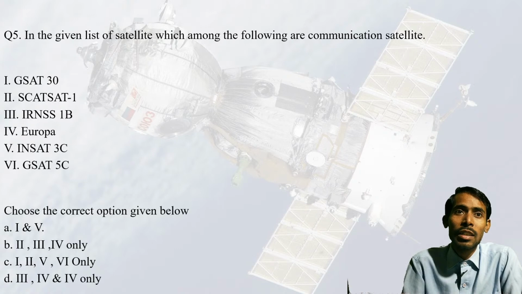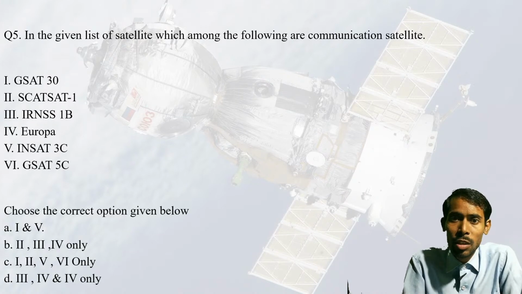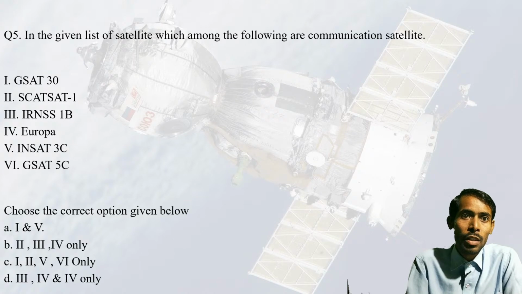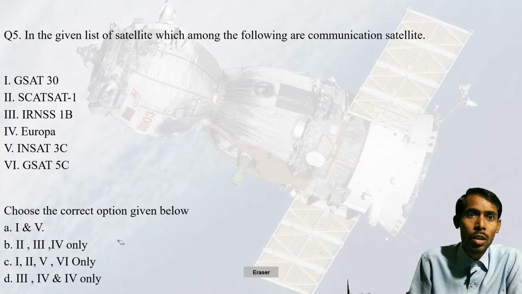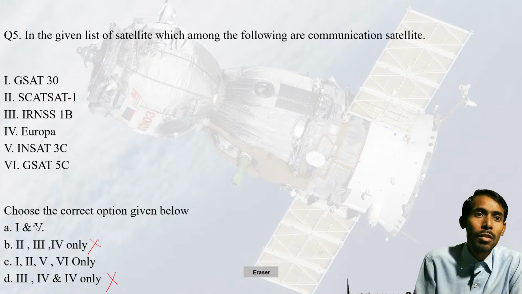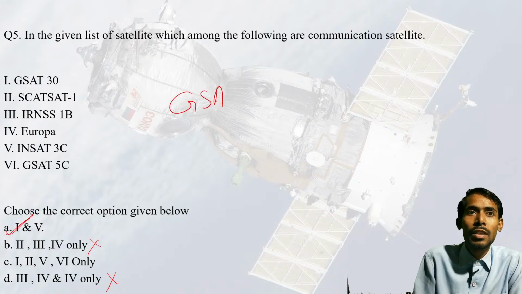See, here GSAT 30, then you see IRNSS 1P, then Europa is just a mission, so you can easily eliminate it, where you will see option 4. Then two are gone, that means option D and option B. See, option B is gone. Now what is left with you? Option A and option C. So here the correct answer would be option A, that means GSAT 30.